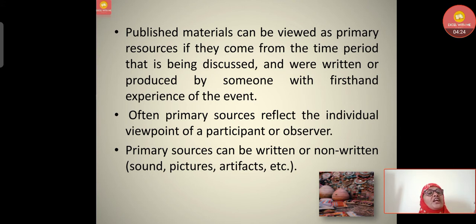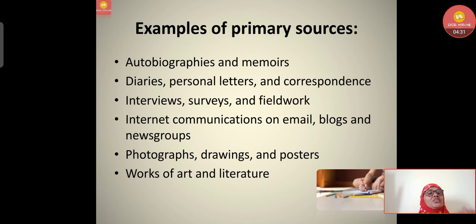Primary sources can be written or non-written. Sometimes sounds, pictures and artifacts can also be called primary sources, because directly they have drawn or painted them, so they are primary sources. Now, let's see the examples of primary sources here. Autobiographies and memoirs, diaries, personal letters and correspondence, interviews, surveys and fieldwork, internet communications on email, blogs and news groups, photographs, drawings and posters, works of art and literature.